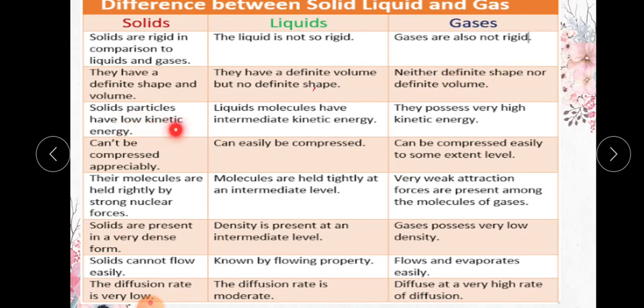Solid particles have low kinetic energy. Kinetic energy is very low here because the particles only vibrate, as I discussed in the previous class. Liquids have intermediate kinetic energy, but gaseous particles possess high kinetic energy. Maximum kinetic energy we see in gaseous particles.